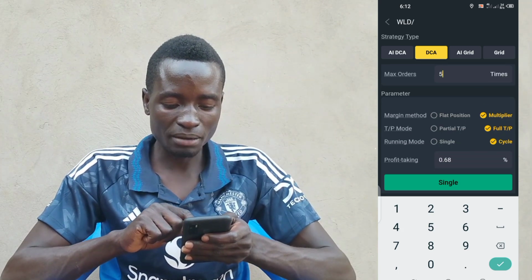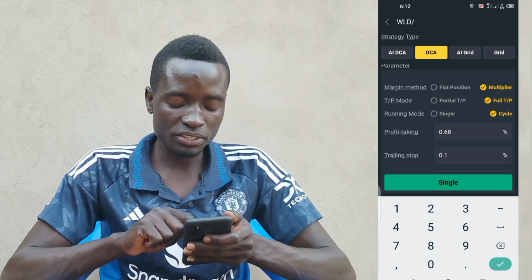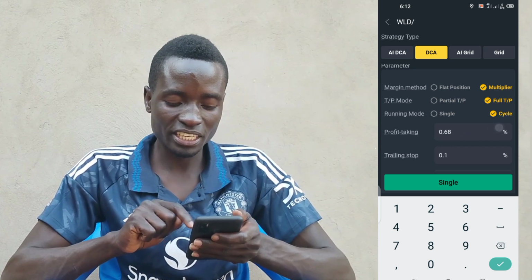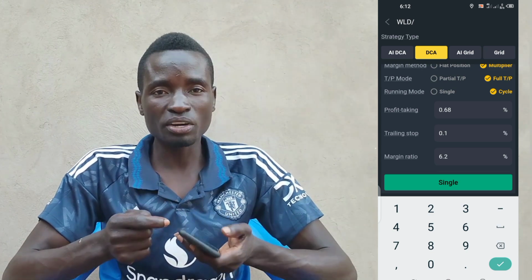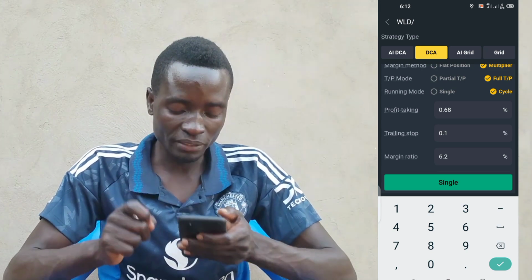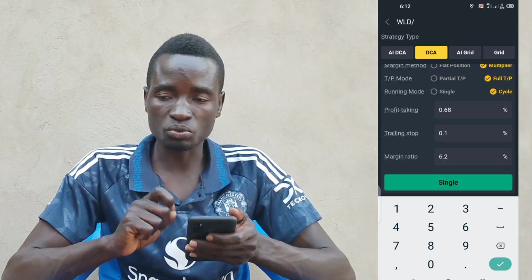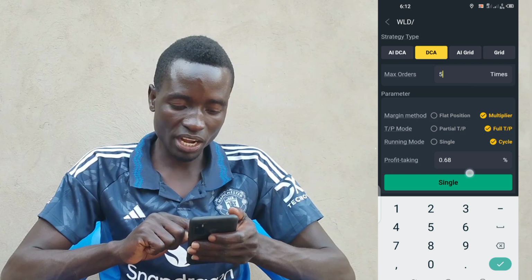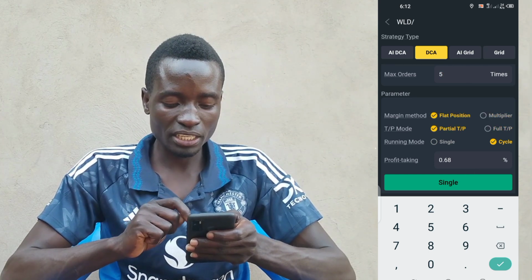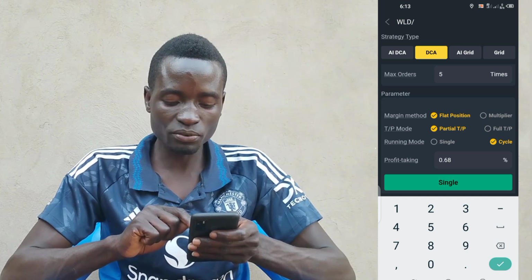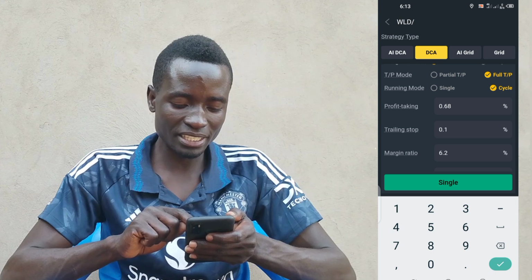Then also here I come to a fiat, or I just leave it like this. Then the profit taking is like this. This is the profit taking. If you put the lowest profit taking like you're seeing these ones here, then it means your coin is going to sell quick, and you earn profits very fast compared to someone who wants to take higher profits. So guys, if you want to change, like you want flat, just tap here. If you want partial take profit, just here. If you want full, it means you want to wait up to the profit that you've maybe set here.